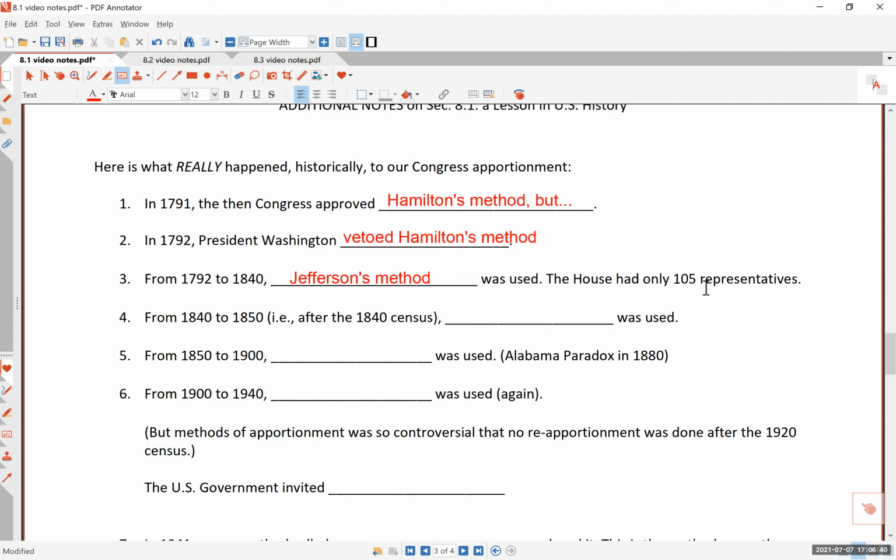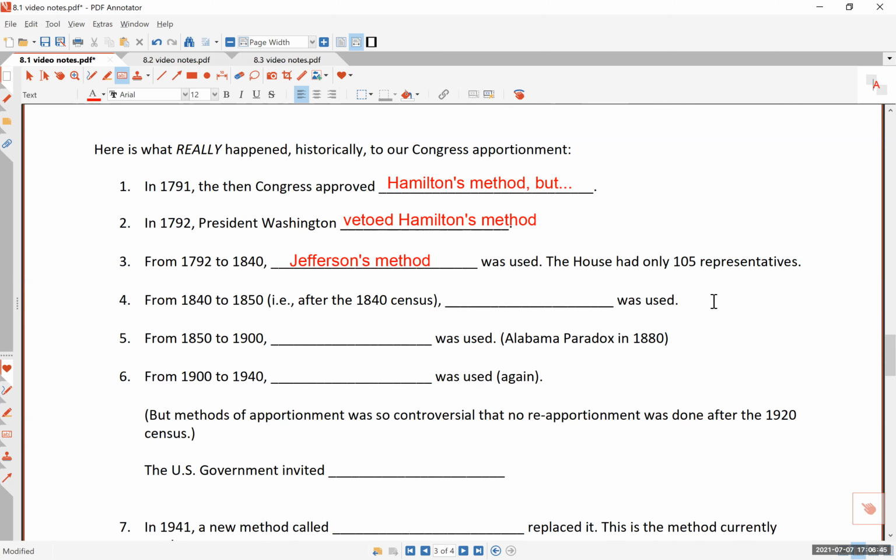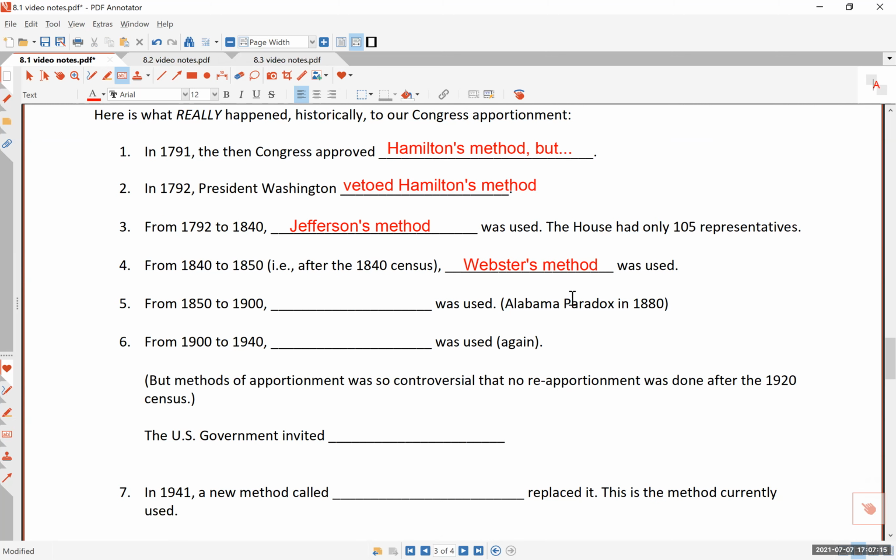And the House, of course, back then had very few representatives, 105 representatives. Today, we have over 400 members in the House of Representatives. Now for just a brief moment, in fact once, because of the 1840 census, they decided to use what? Webster's method. And that was used once because Webster thought this was a great idea, and the Congress agreed.